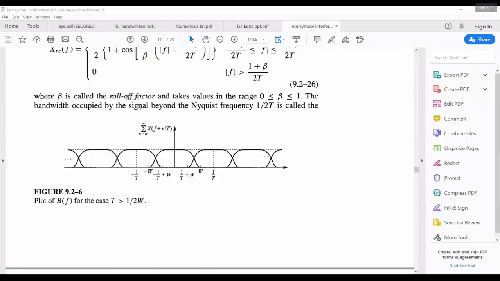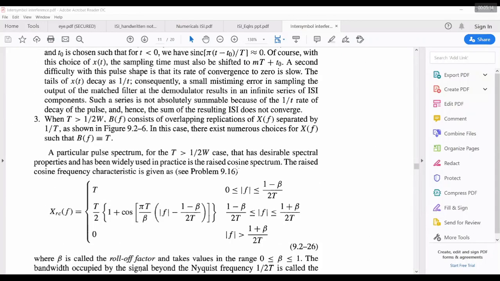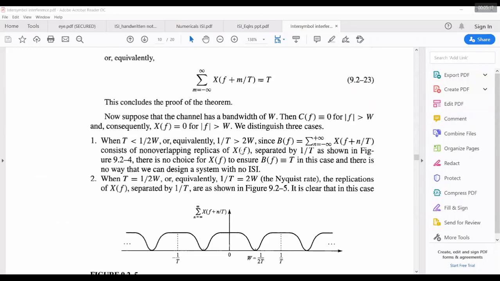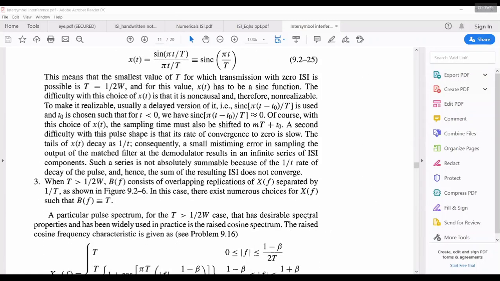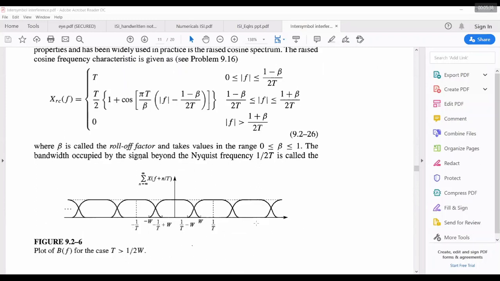But in the second case, only one pulse, which was the sinc pulse, but that has got problems. First case, you will have ISI. Any way you design a system, it will have ISI. But second case, ISI can be mitigated only at one instant, that is at the sampling instant, by using the sinc pulse. But the sinc pulse has got problems. Third case, you're transmitting at a rate which is less than the channel bandwidth. You have many choices of pulses like raised cosine, square root raised cosine, duobinary, modified duobinary, all those things. So the effect of ISI can be neatly taken care of. So is this clear now?